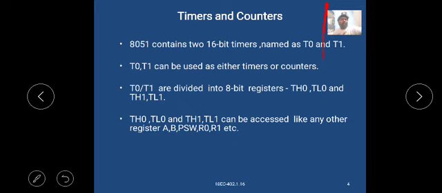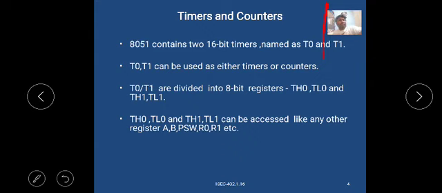T0 and T1 are divided into 8-bit registers TH0, TL0 and TH1, TL1. TH0, TL0, TH1, TL1 can be accessed like any other register: A, B, PSW, R0, R1, etc.